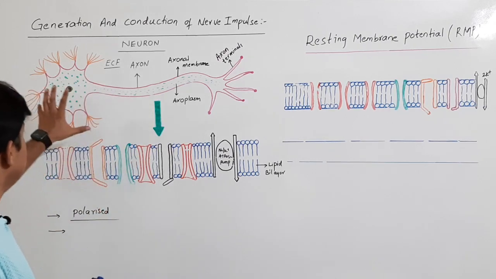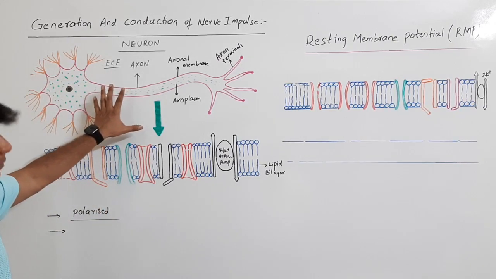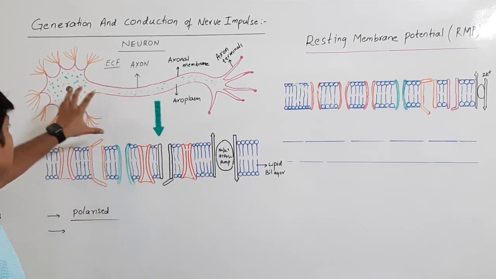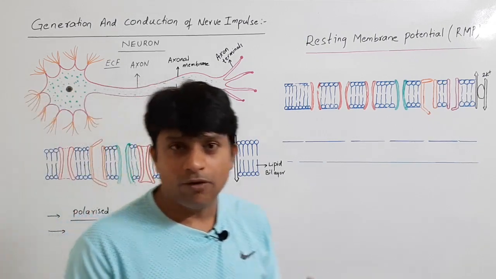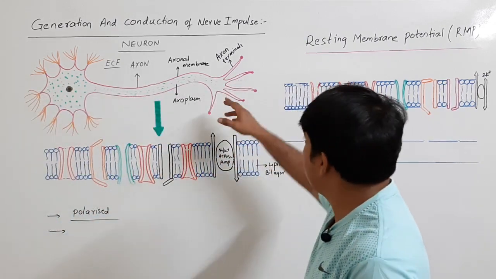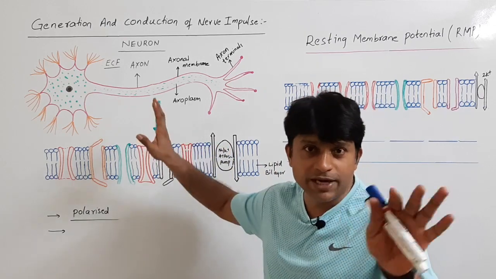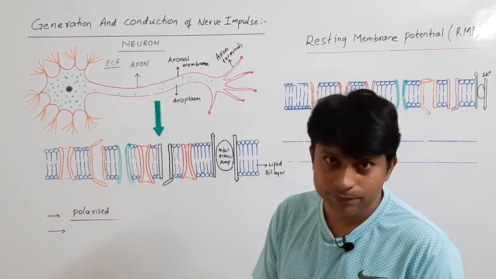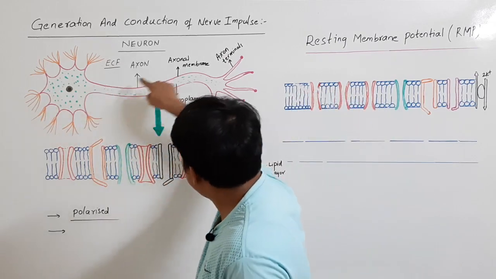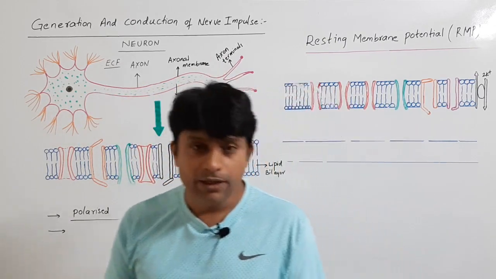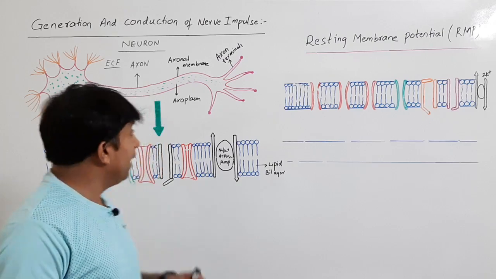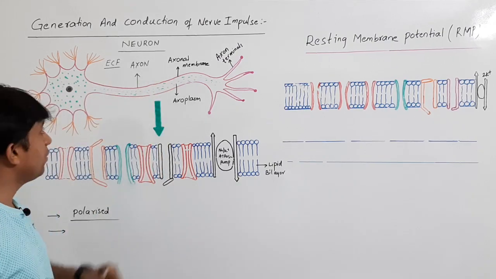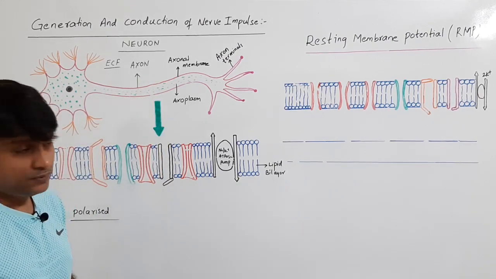Right. So this is the basic structure of the neuron. As you all studied, the neuron has a cell body called cyton, dendrites, and axon. Axon has terminal cytons and everything. We are not studying all those things right now. We'll be just concentrating on the neural membrane. So the entire neuron is surrounded by neuronal membrane, and that of the axon is surrounded by axonal membrane.